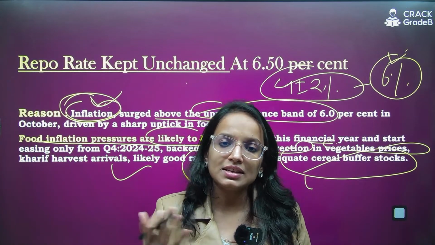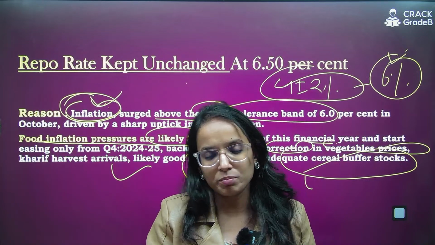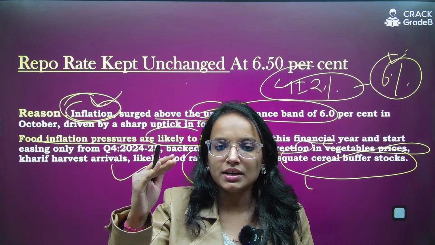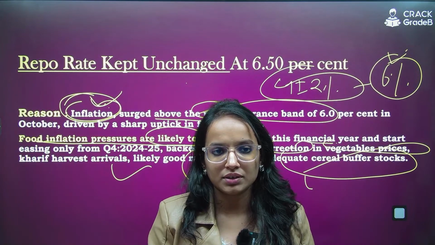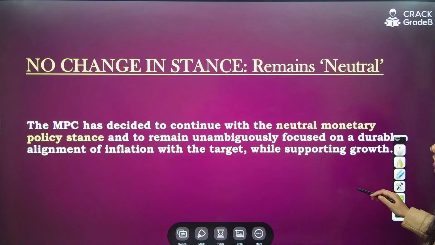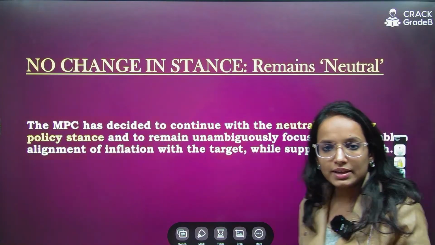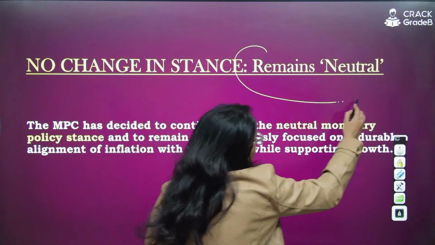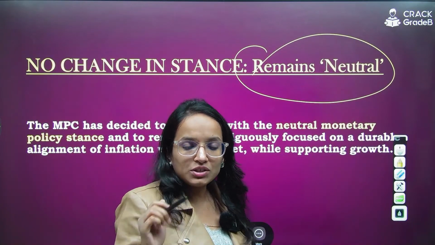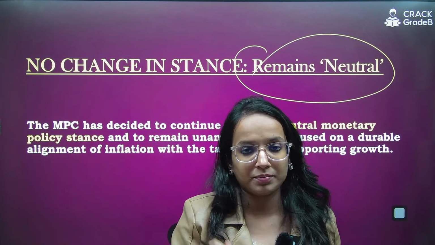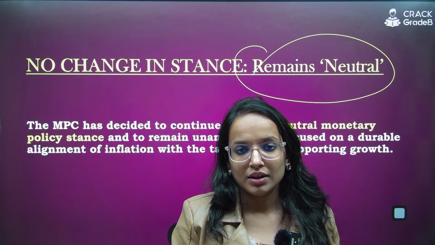In that case, the next monetary committee meeting would be deciding on the repo rate. As of now, they are expecting it to be on a higher front. I hope it is clear, right? Moving on to the next slide. Now, very important, they have made the stance unchanged as well. The stance of the Monetary Policy Committee remains unchanged at neutral, right?